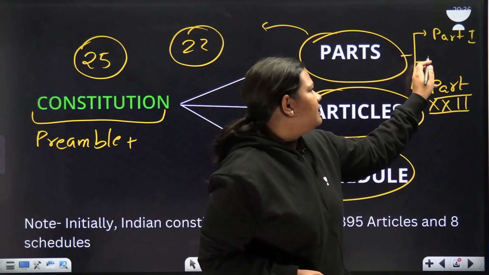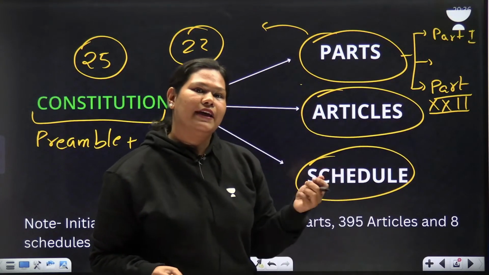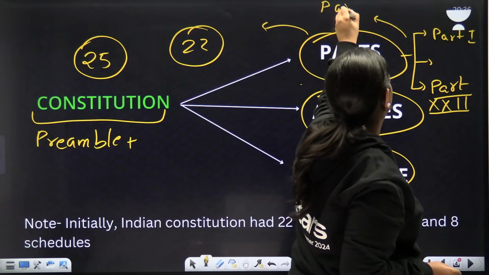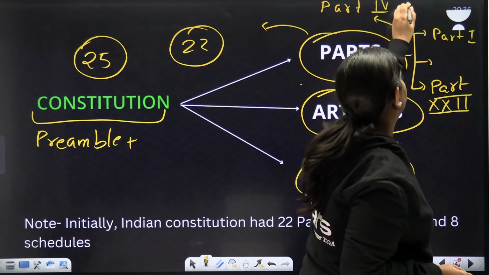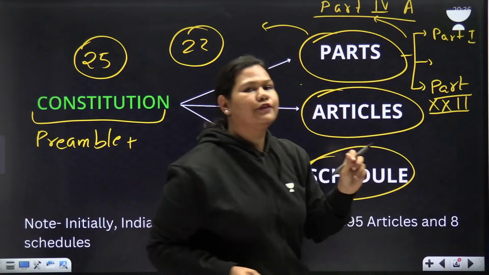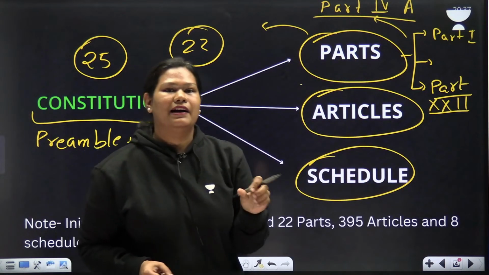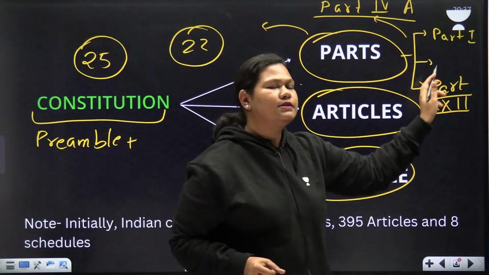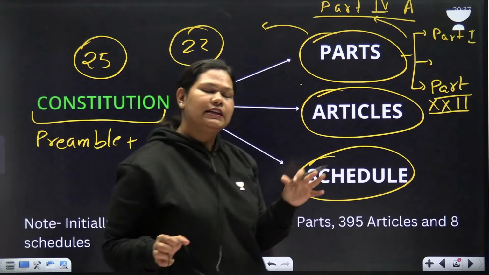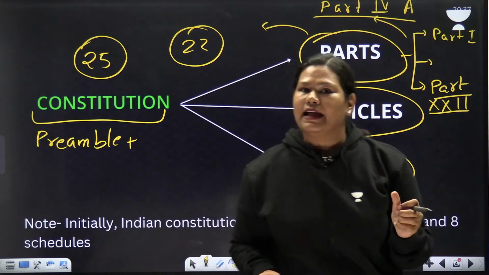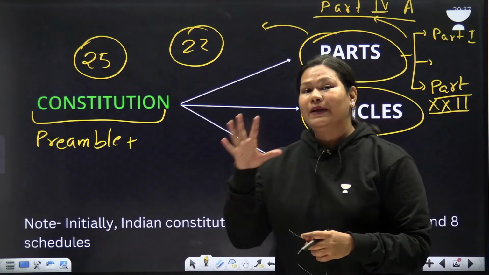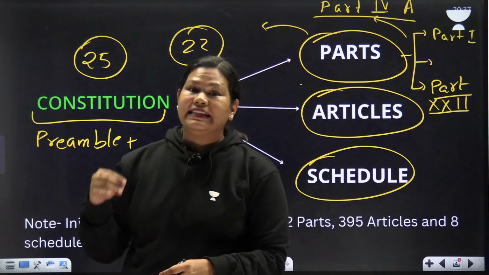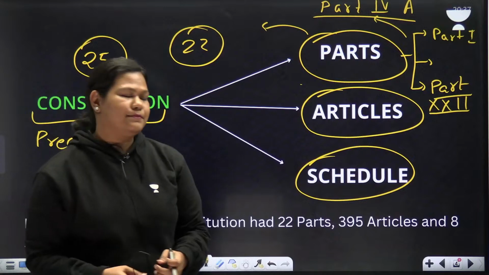If we need to add more parts, how do we add them? Like Part 4A. That's why the number of the last part is still part 22, but if you count the parts, it is 25 now. So initially, on 26 November 1949, there were 22 parts. Now there are 25 parts. And these parts are the important themes of the Constitution.